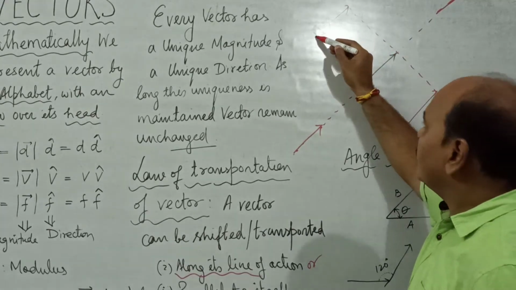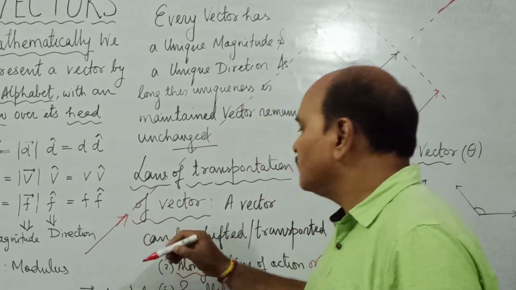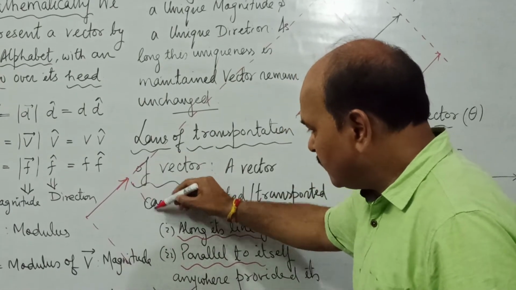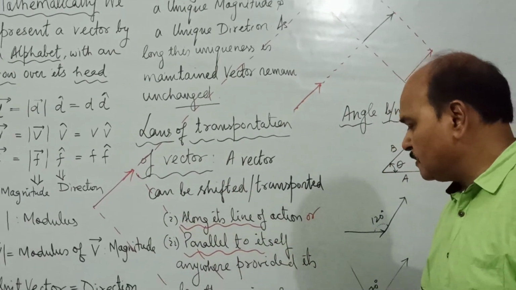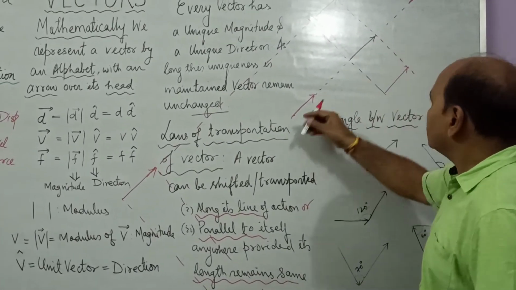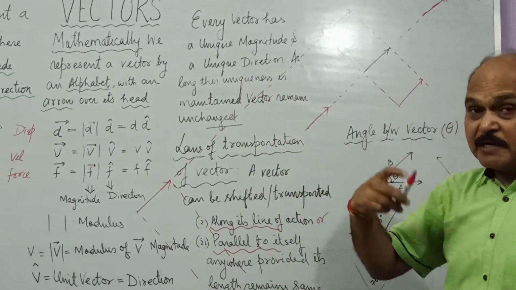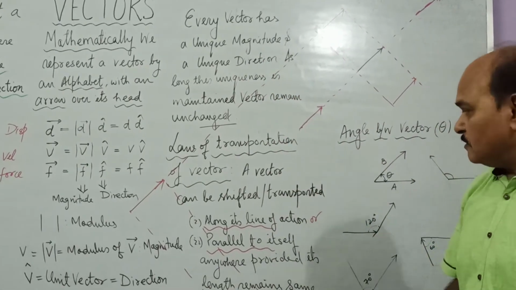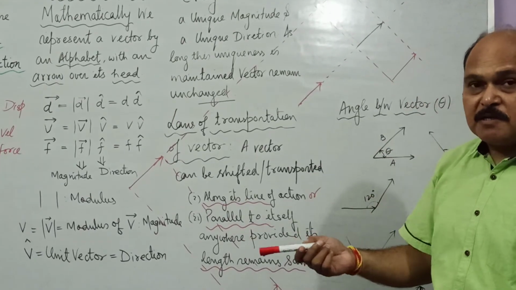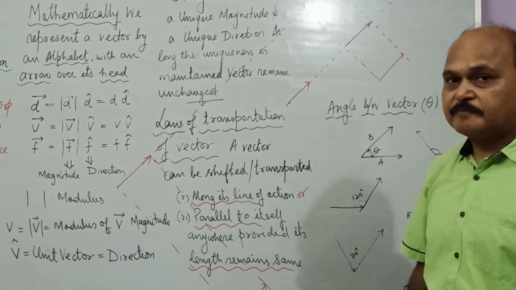We can shift it backward and make it say here. Anywhere. We can shift it parallel to itself and make it anywhere. Anywhere we can make it here. So a vector can be shifted along its line of action or parallel to itself anywhere in the space, provided its length remains same. So what happens? By this way, when we shift the vector, the uniqueness of direction as well as magnitude is maintained.